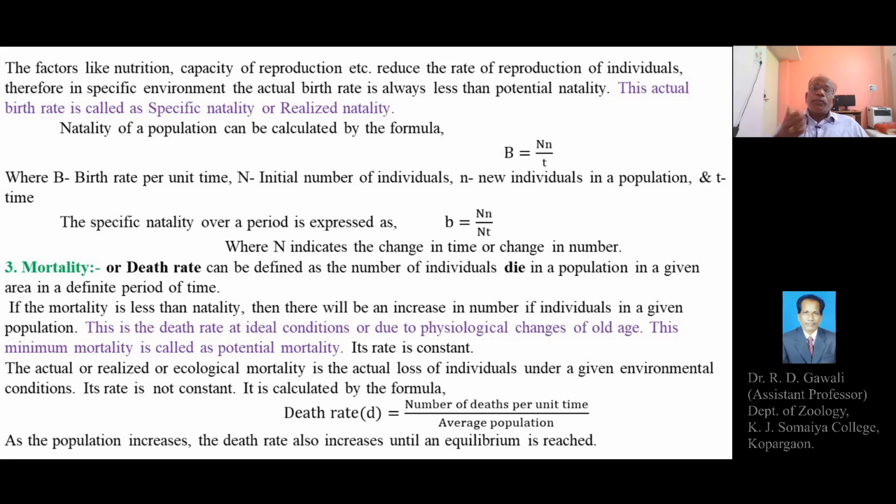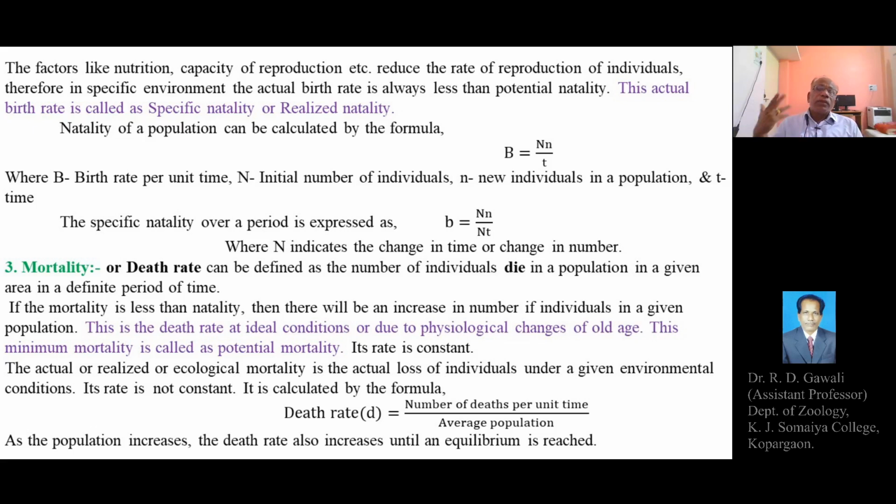Then as the population increases, the death rate also increases until an equilibrium is reached. So this is a sentence we can state: as the number of individuals increases in a given population, ultimately the death rate also increases.